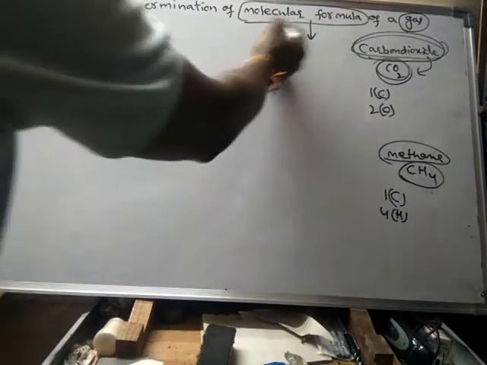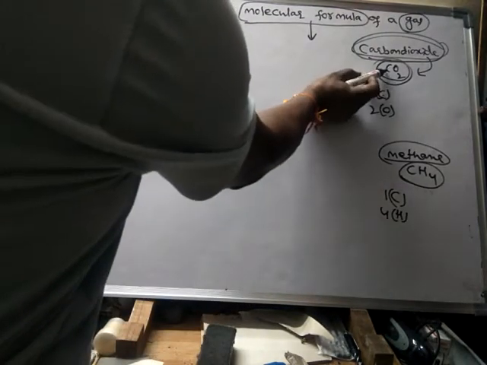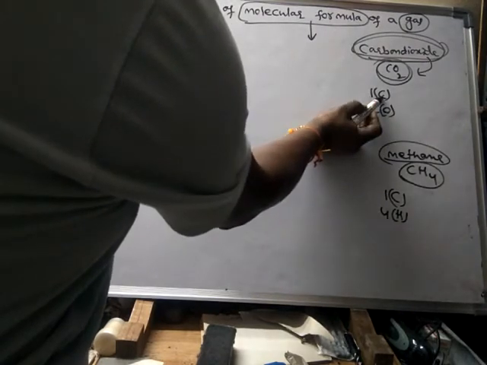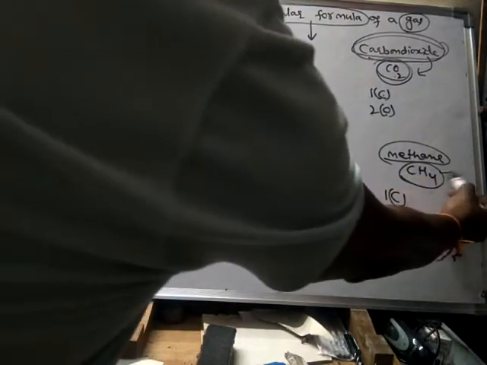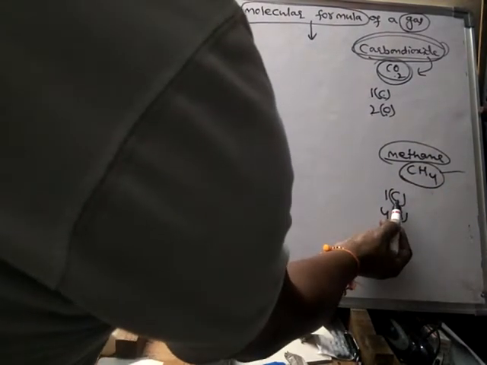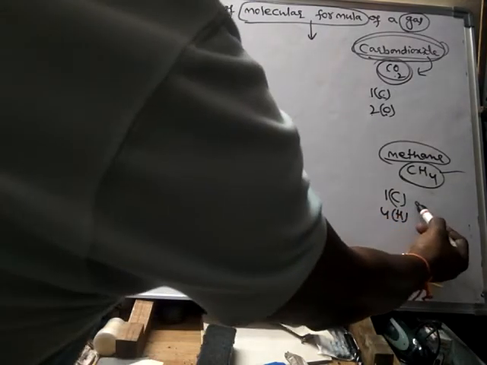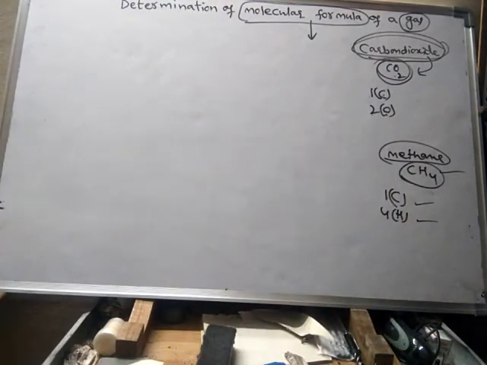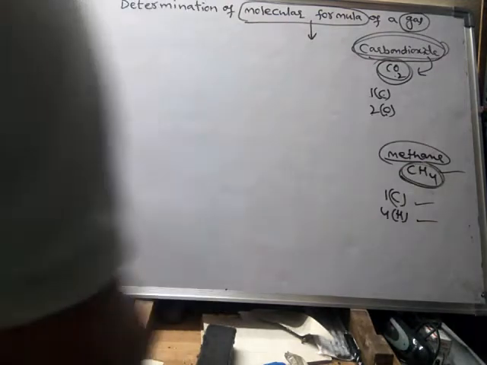So like this, the molecular formula is nothing but a chemical formula which gives the actual number of atoms of different elements. So here, how many atoms of this element? Only one atom. And of this element? 2 atoms. In one molecule of methane, one atom of carbon and 4 atoms of hydrogen. So it gives the actual number of atoms of different elements present in one molecule of a compound. So it's called a molecular formula.